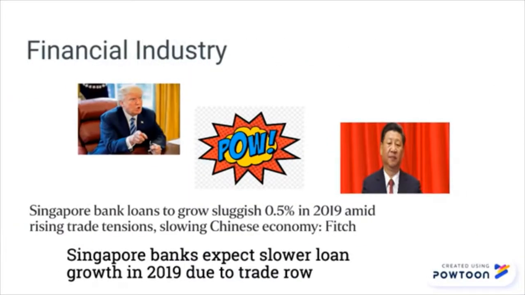Experts are predicting slower loan growth of 0.5% in 2019, mainly due to the ongoing US-China trade tension. The trade war reduced the number of offshore Chinese investments, halting economic opportunities in Singapore, especially in the financial sector.